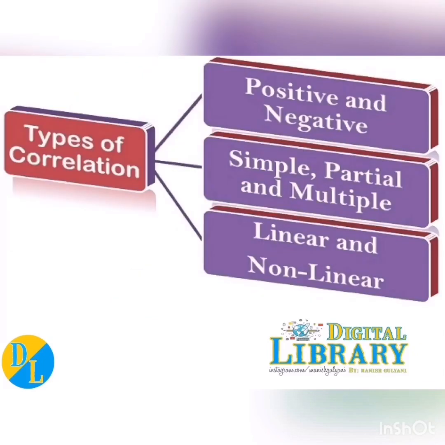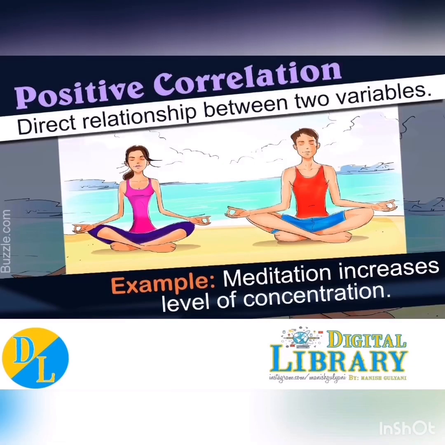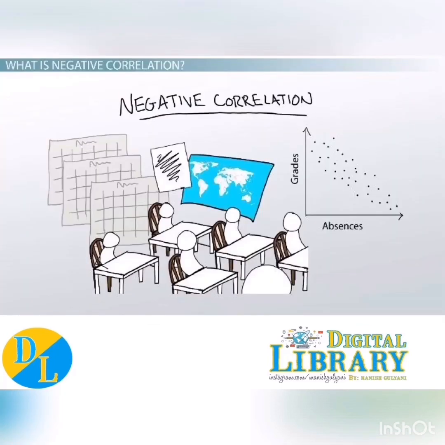So positive correlation, as the name suggests, is when both variables move in the same direction. If one increases, the other would also increase. So that's called positive correlation, like price and supply, age and weight. So those are examples of positive correlation when both variables move in the same direction. If one increases, the other would also increase.